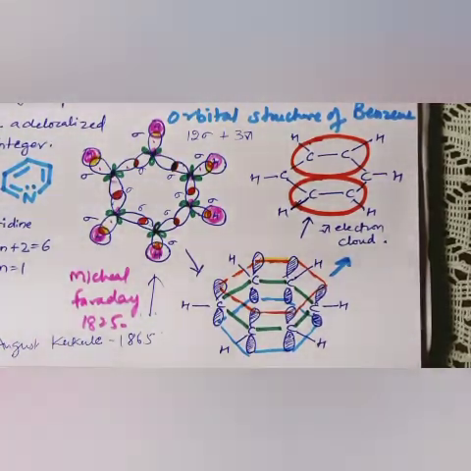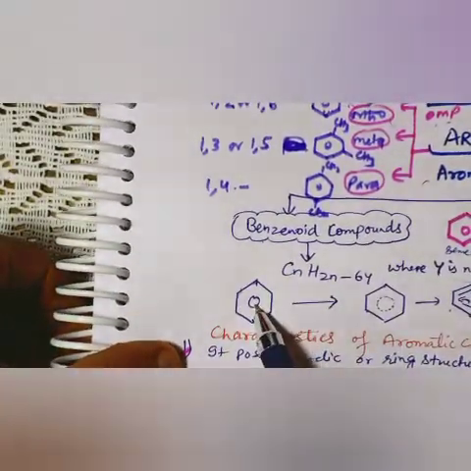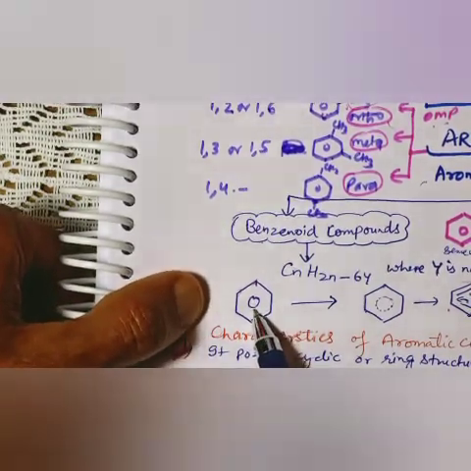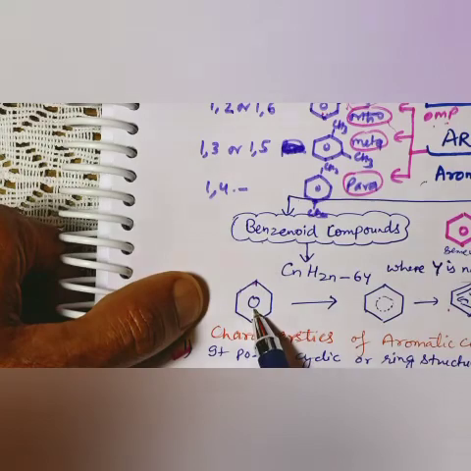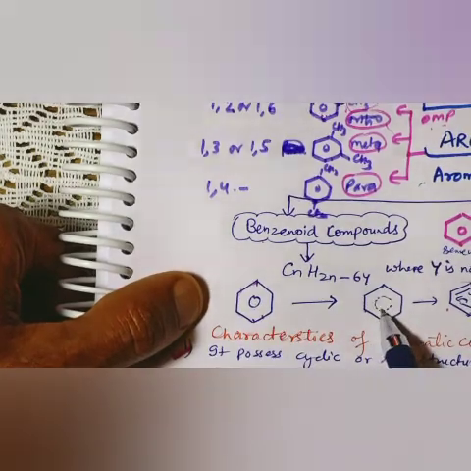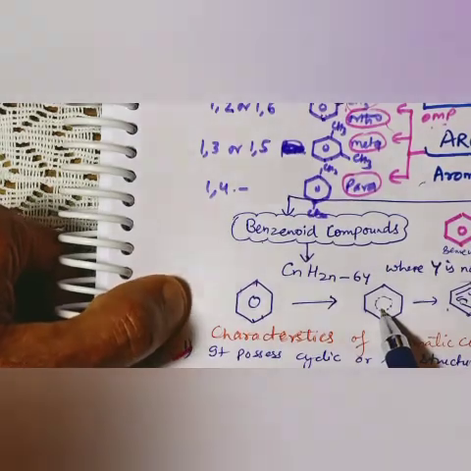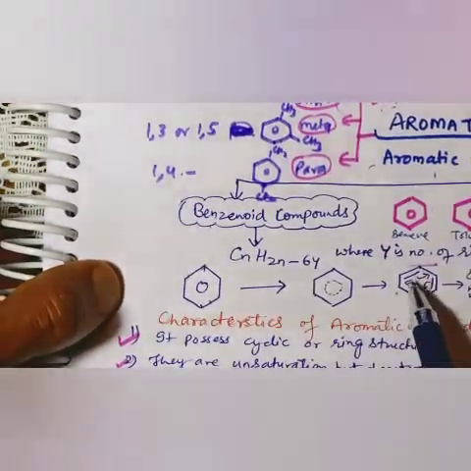It is shown by the circle representation. Now the question is why this ring is there. Benzene is a hybrid of various resonating structures, represented by inserting a circle or dotted circle in the hexagon. The circle represents the 6 electrons which are delocalized.